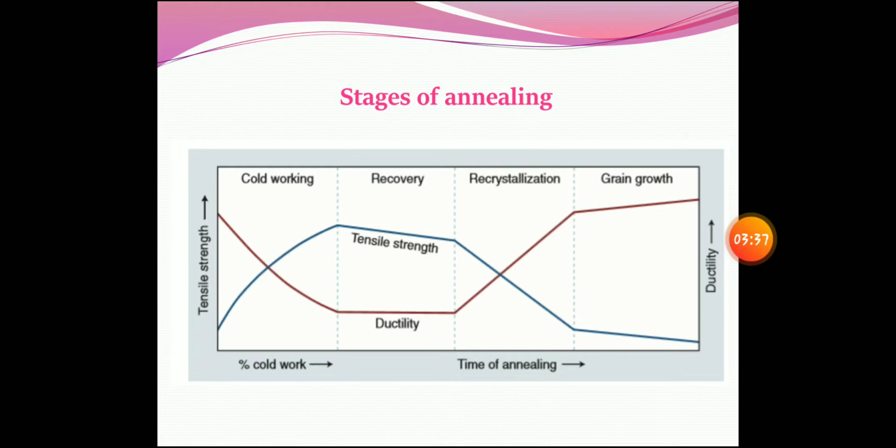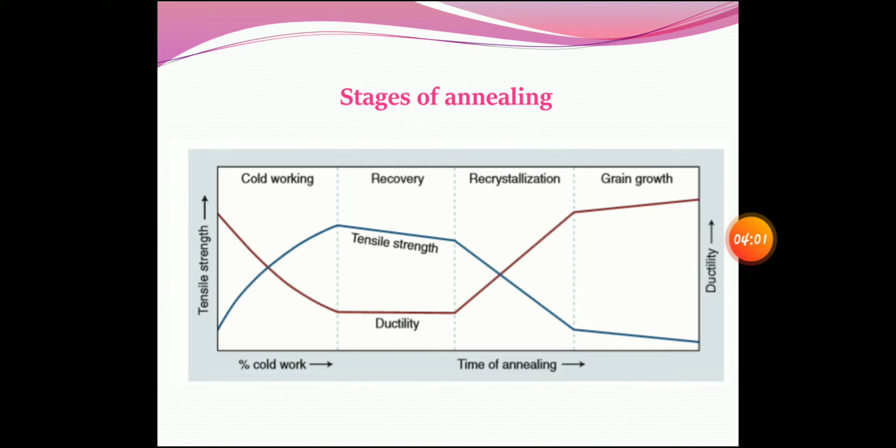So this is the desired level where you are supposed to stop the annealing, because you are relieving the stress of an orthodontic wire which you are using before incorporating it into the bracket, so that it will be stabilized at that point. So you require the wire to be annealed till the stage of recovery. Okay, then what happens after that?